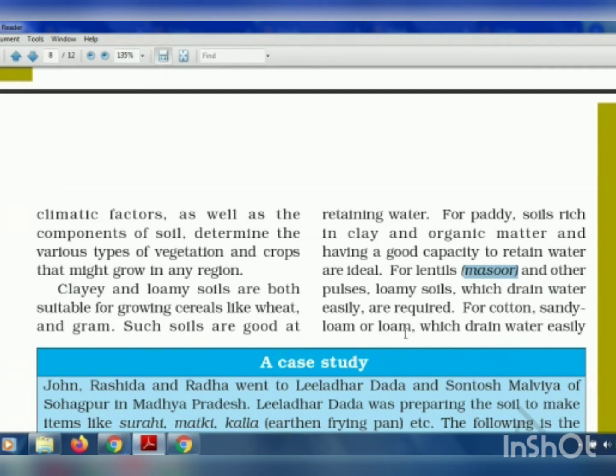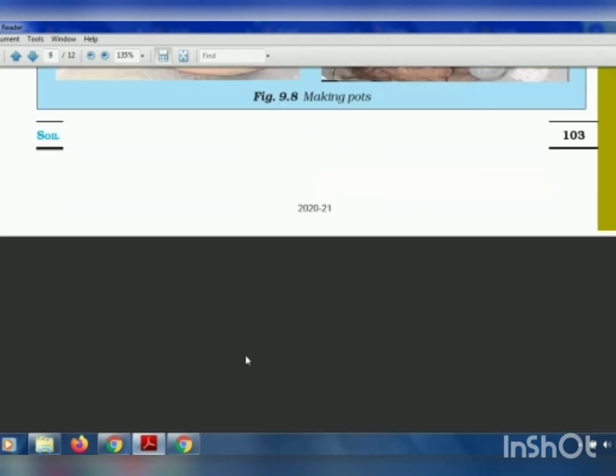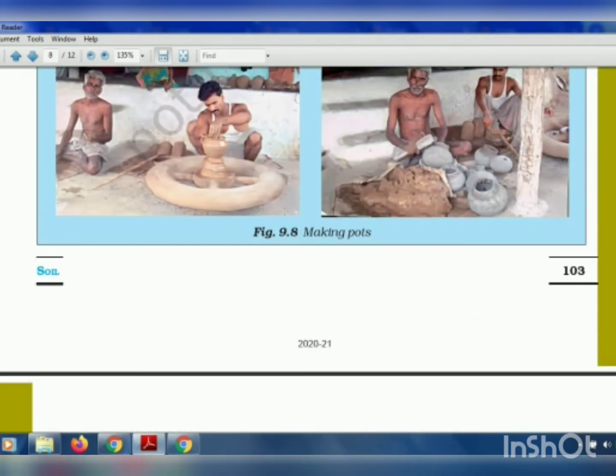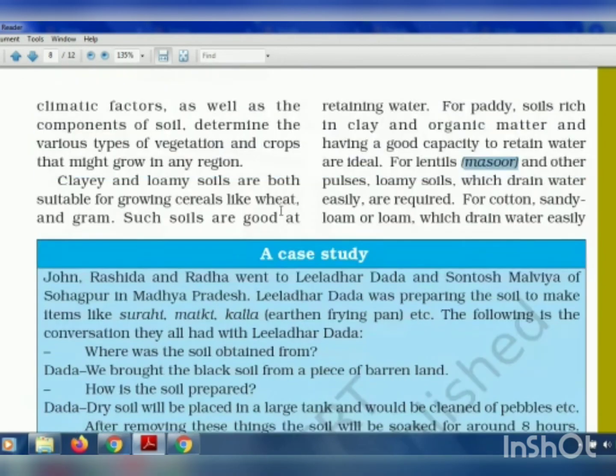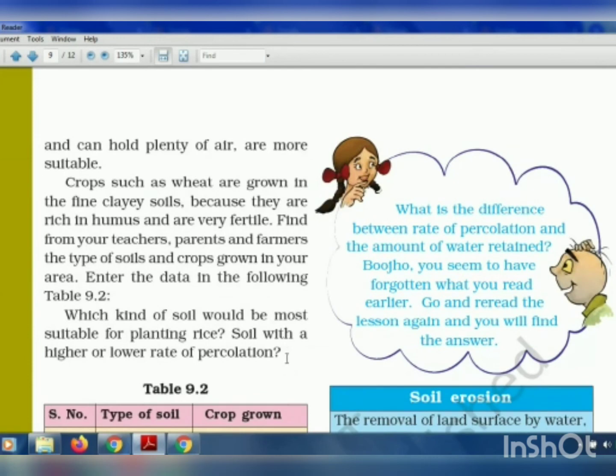Now for cotton, sandy loam or loam. So a mixture of sandy and loamy soil or only loamy soil can be used for growing cotton, which drains water easily and can hold plenty of air. So for growing cotton, more amount of air is required and less amount of water is required. So that is why we use sandy and loamy combination or only loamy soil. Okay. So these are the different types of crops which are grown in different types of soil.